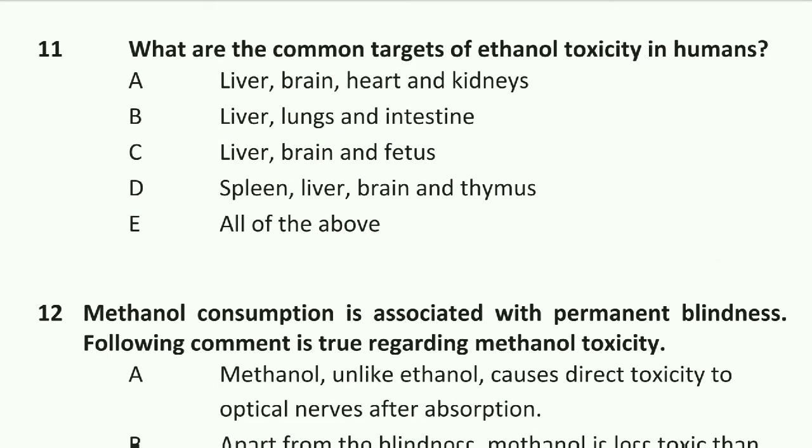Next question: what are the common targets of ethanol toxicity in humans? Liver, brain and fetus are the most common targets of ethanol toxicity in humans.